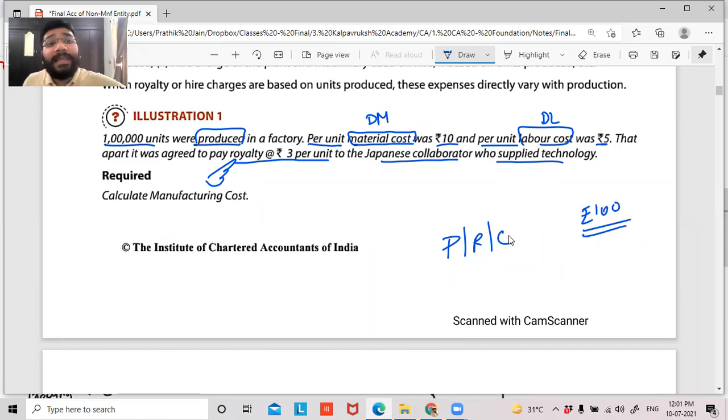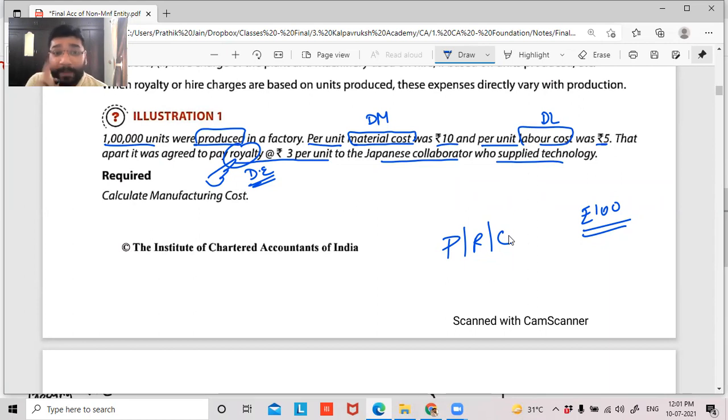So let's suppose they are selling 1 lakh copies of the book. So 1 lakh copies into 100 rupees per book as royalty, they have to give it to me because I am the person who has written the book. So they have to pay royalty to me. So tell me, guys, the manufacturer is paying this royalty to me. So for the manufacturer, can I say this royalty is a direct expense? Direct expense, which is incurred in relation to manufacturing of that book.